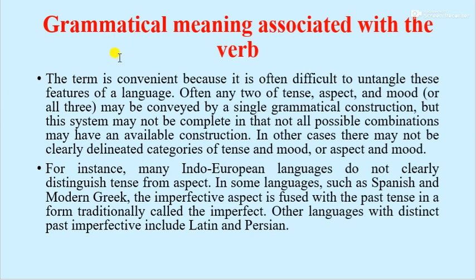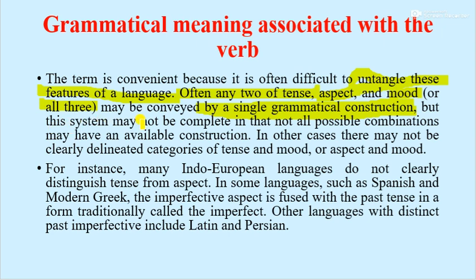Further we will explain. The term is convenient because it is often difficult to untangle these features of language. Often any two of tense, aspect and mood, or all three, may be conveyed by a single grammatical construction.